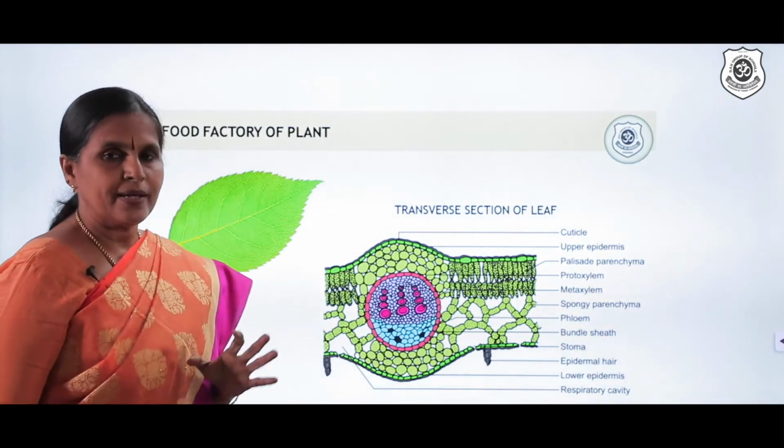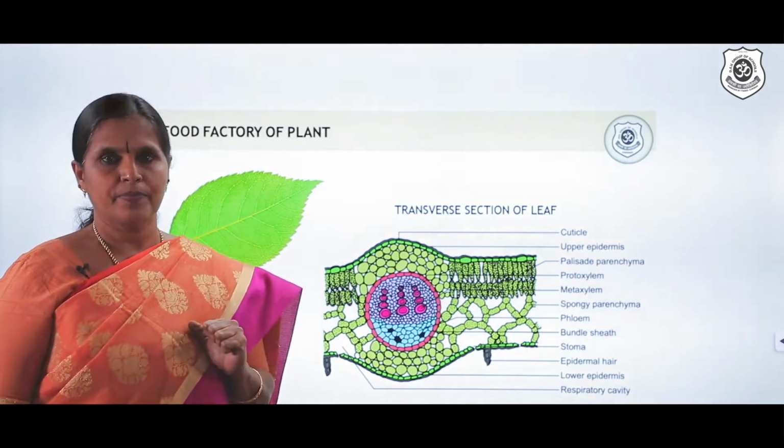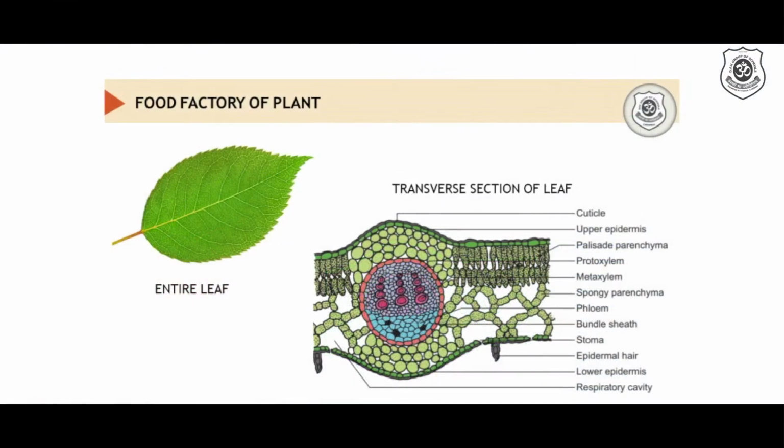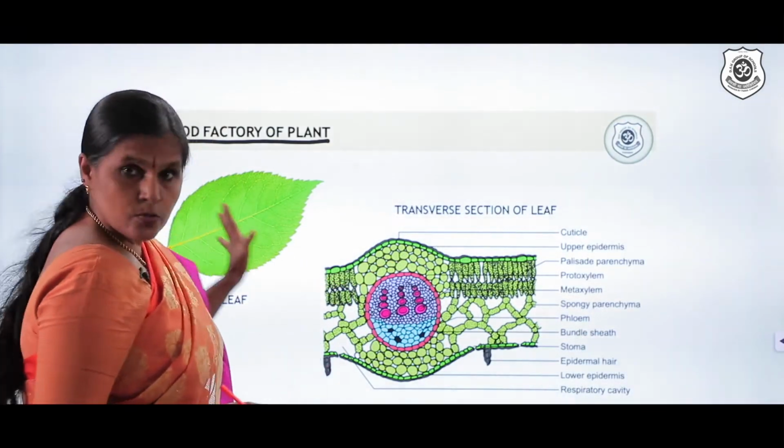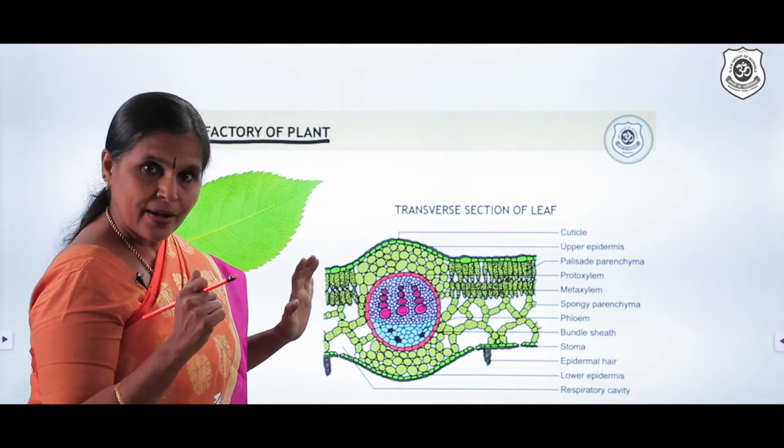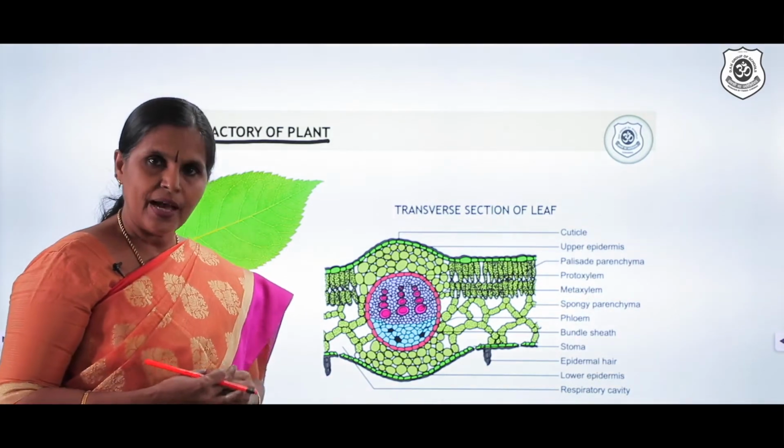Now, in a plant, where exactly is it taking place? We can call the leaf the food factory of the plant. You studied this in your smaller classes. Food factory. A factory is a place where something is manufactured. So you can understand something is manufactured in the leaf. What is that? It is a carbohydrate, and that is glucose.